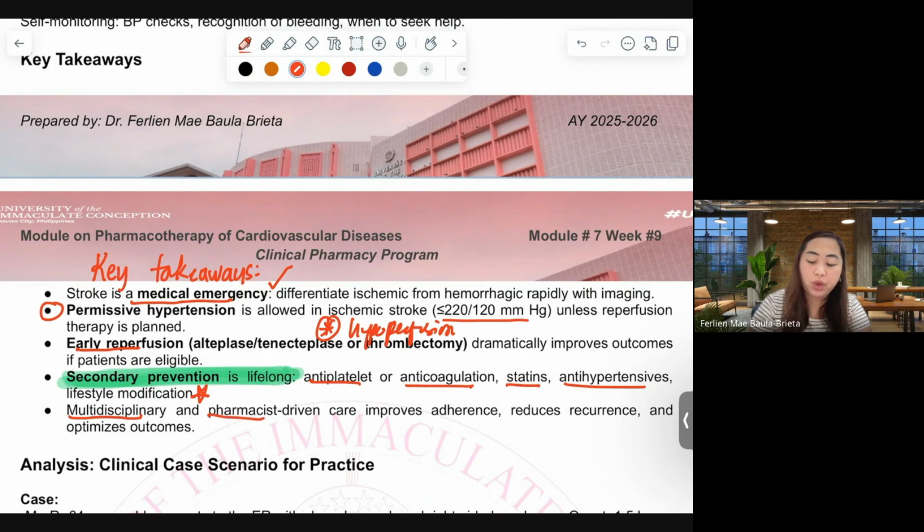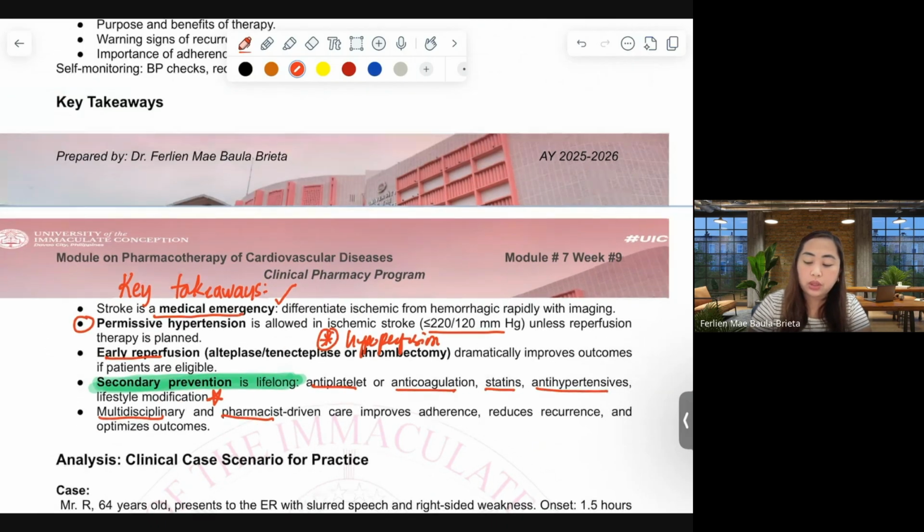Aside from pharmacists, who work on adherence and reducing recurrence, they also have to consider therapy if there is disability in walking. We also have to talk to nutritionists for their diet, and other multidisciplinary allied health practitioners who can help aside from the doctors.